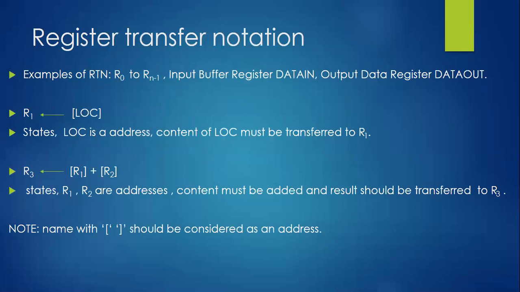Here we are having register transfer notation. This is not an assembly level language. Remember this. We are using some memory locations and some symbols and the general purpose registers directly to compute the task. If we are doing so, then that kind of computation we call a register transfer notation. Based on the registers and using some notations, we are going to complete the task. This is very basic.